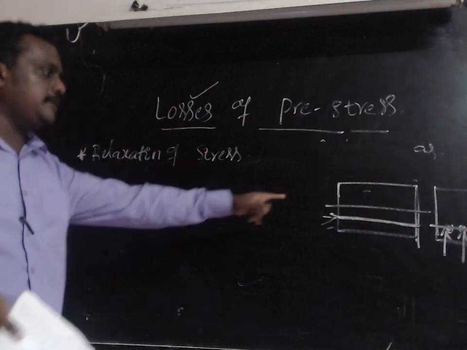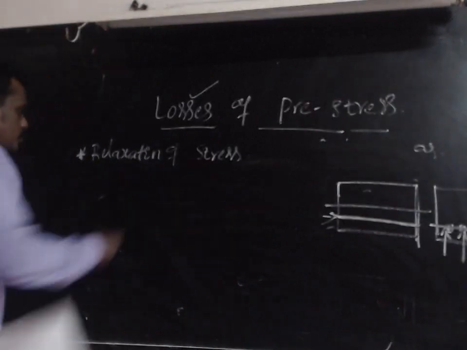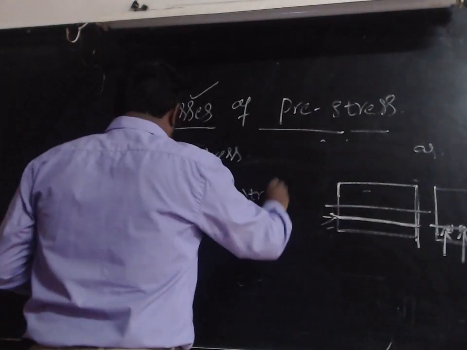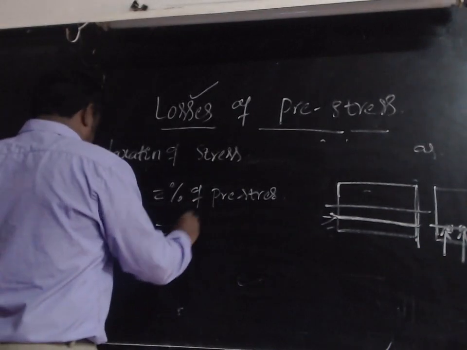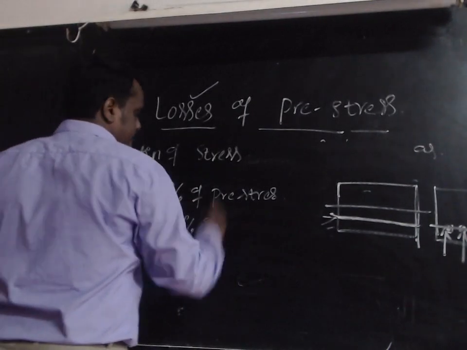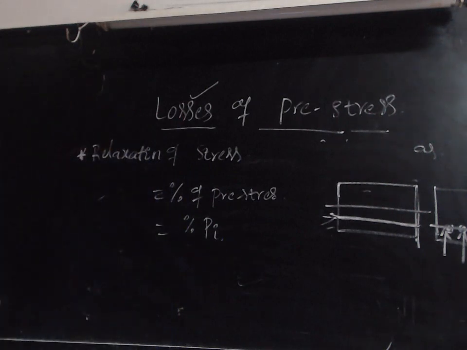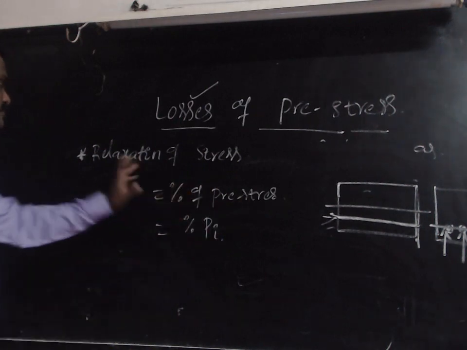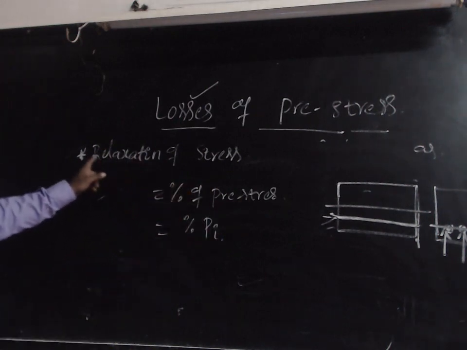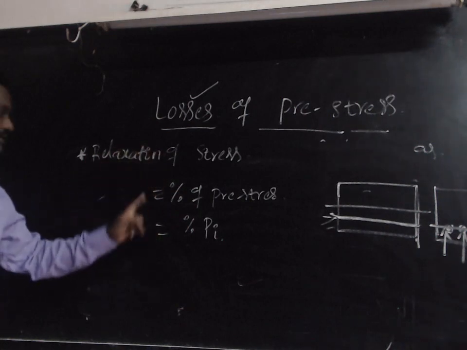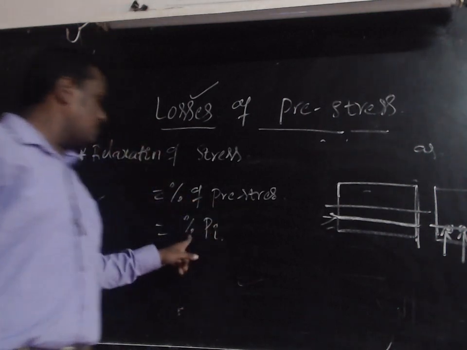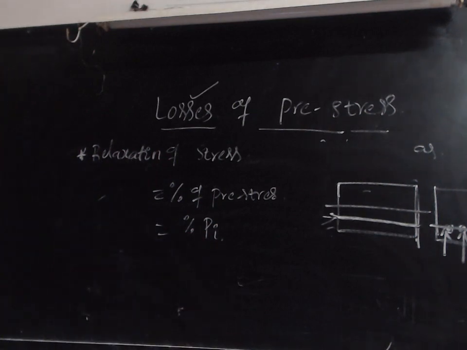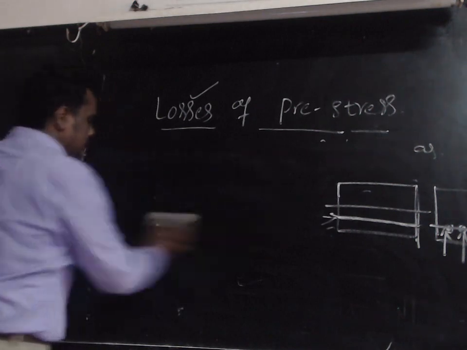This phenomenon takes place in the steel itself, and this is calculated as the loss of pre-stress, which is a percentage of PI. PI indicates the initial pre-stress. The loss of stress due to relaxation of stress is equal to a percentage of the initial pre-stress, that is, a percentage of PI. So this is about the relaxation of stress in steel.